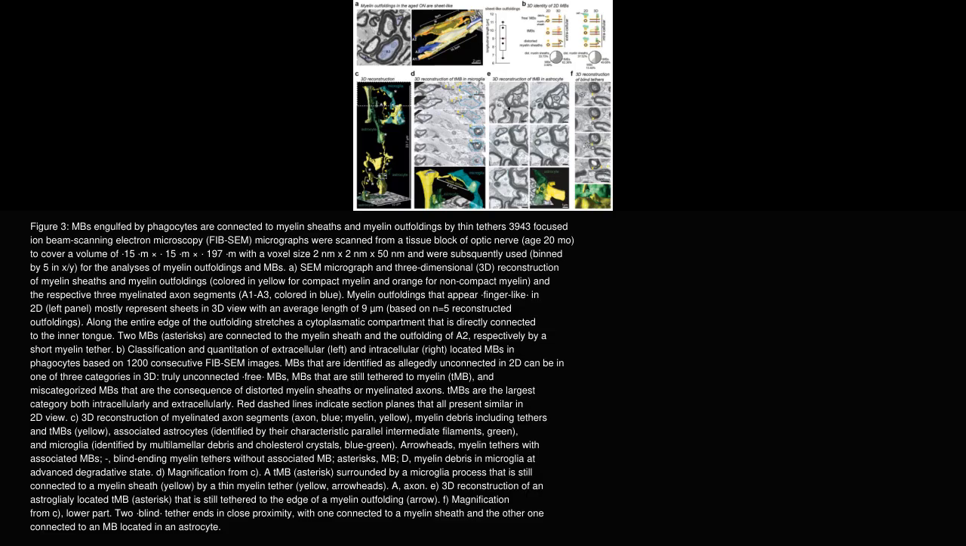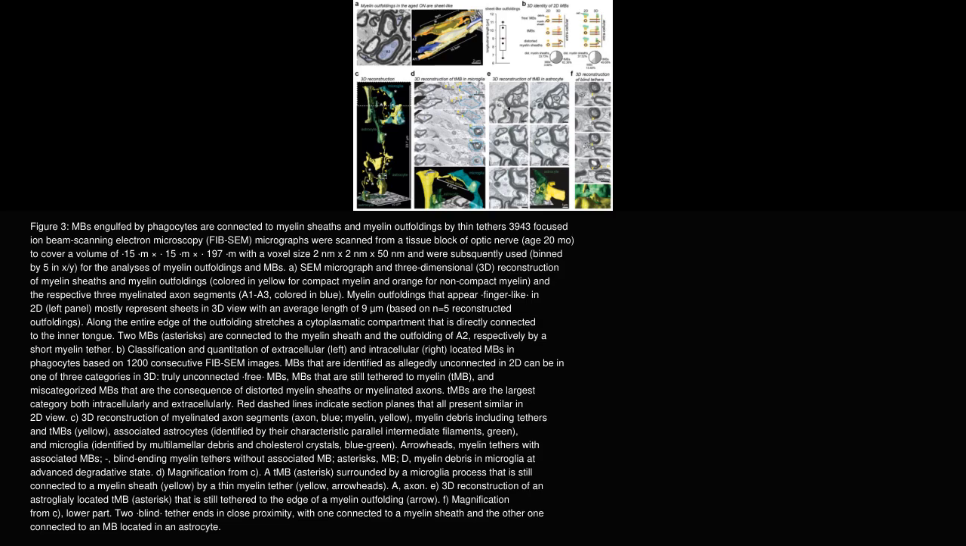Panels C through F provide reconstructions revealing that TMBs are physically linked to myelin sheaths or outfoldings via thin tethers within microglial or astroglial processes. These tethers often show subtle distortions, consistent with mechanical forces applied during engulfment. The authors interpret this data as indicating that most MBs are not free debris, but remain structurally connected to intact myelin sheaths, suggesting that glial-mediated clearance of myelin involves the pulling and severing of these tethered structures, rather than engulfment